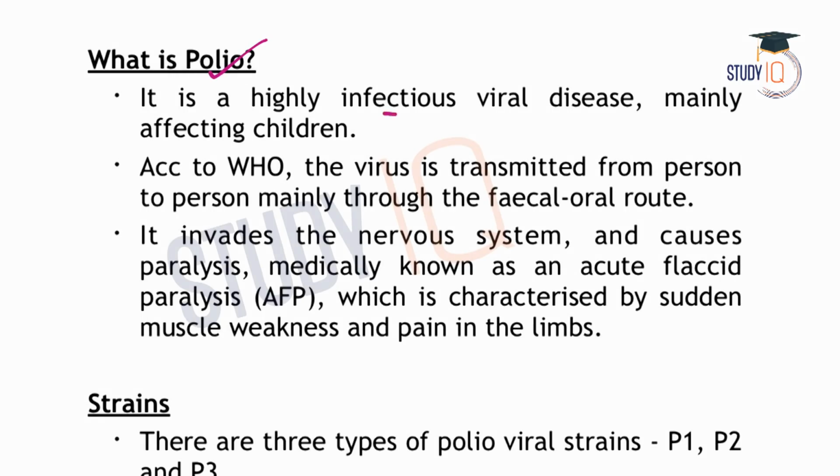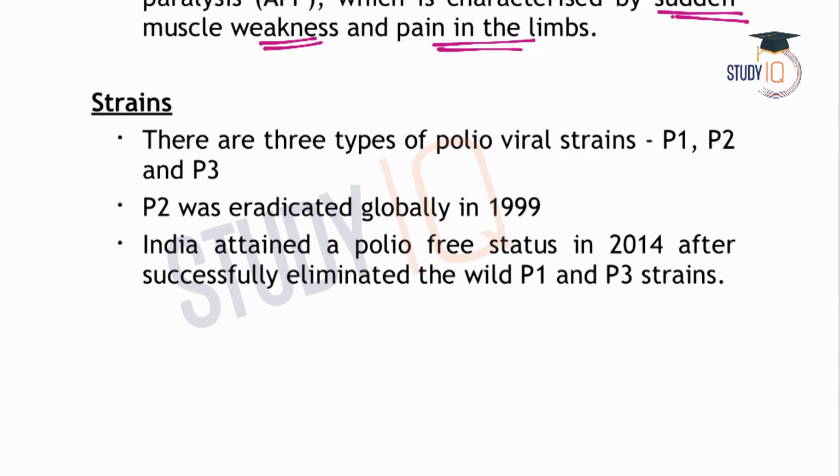Now, what is polio? It is a highly infectious viral disease and it mainly affects children. According to the WHO, the virus is transmitted from one person to another mainly through the fecal-oral route. It invades the nervous system and can cause paralysis. It is characterized by sudden muscle weakness and pain in the limbs. There are three types of poliovirus strains, P1, P2 and P3. P2 was eradicated globally in 1999, and India attained a polio-free status in 2014, as we have discussed, after eliminating P1 and P3.